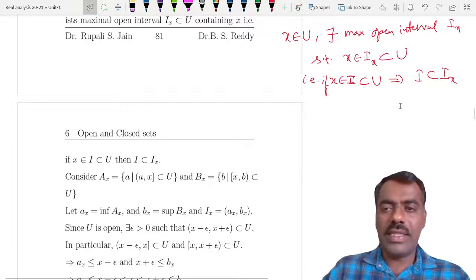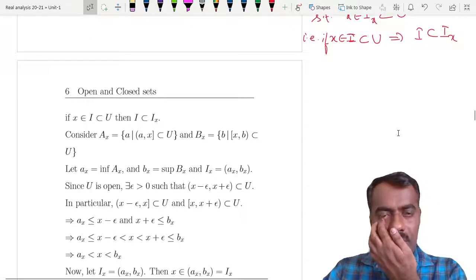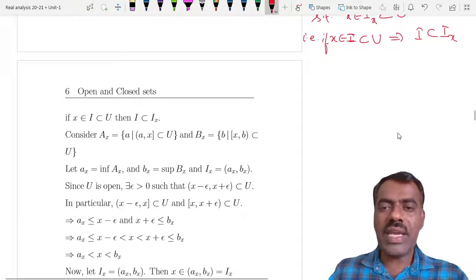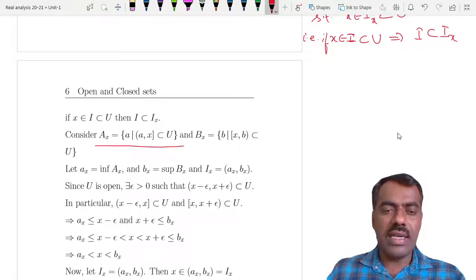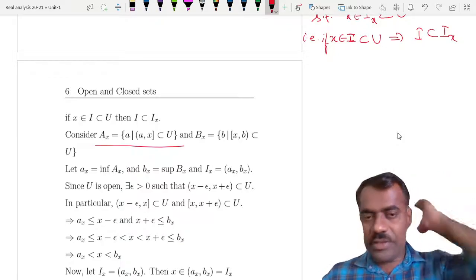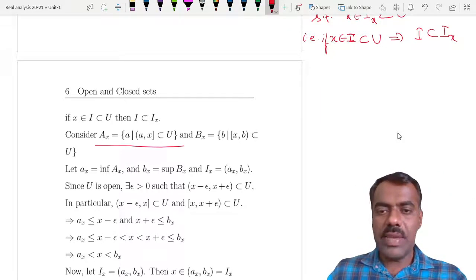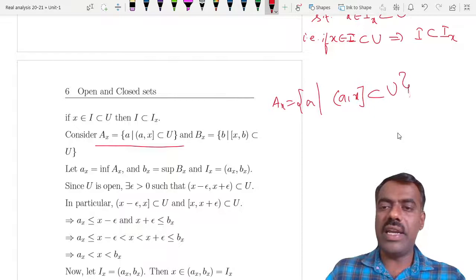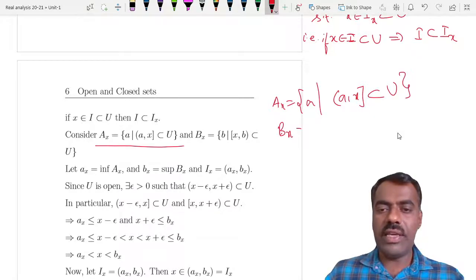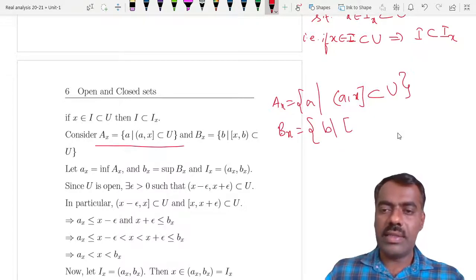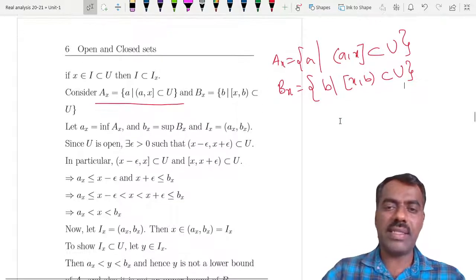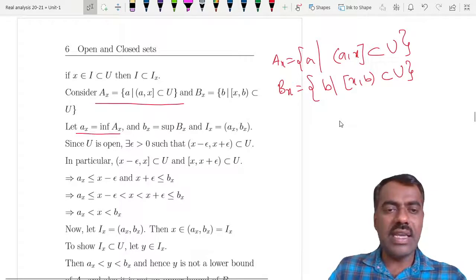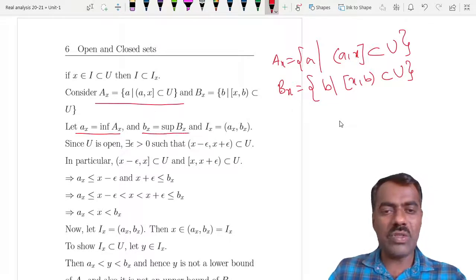But this is not at all difficult to prove. What we have to do is take the set of all left endpoints. So some a will be here if the set (a, x) is completely contained in U. Similarly, the other way, B_x: the set of b such that (x, b) is completely contained in U. You call small a_x the infimum of the first set and small b_x the supremum of the second set.